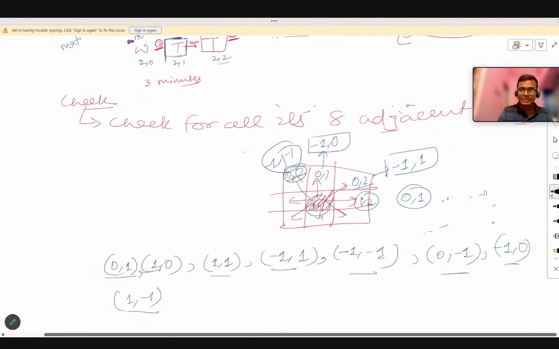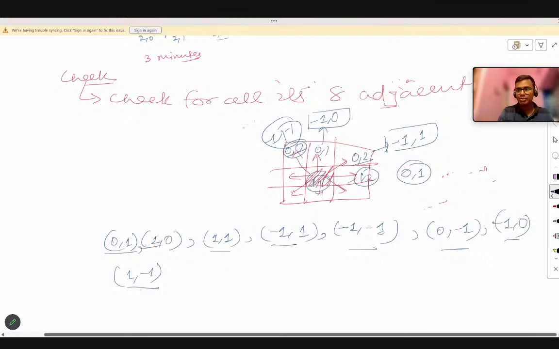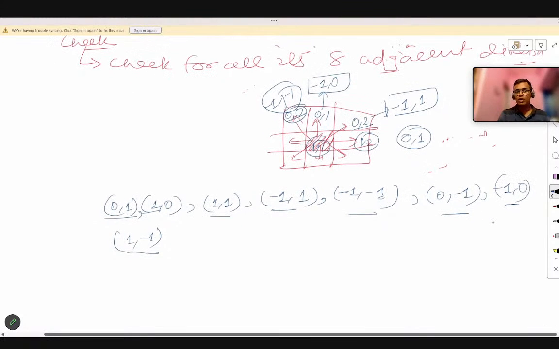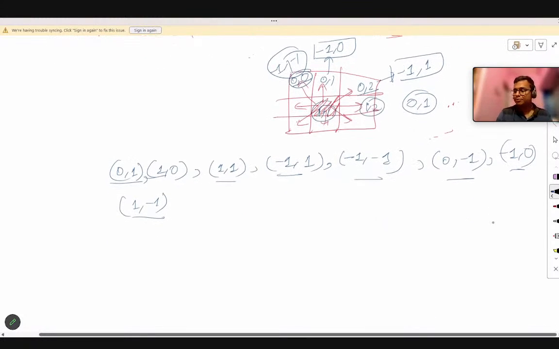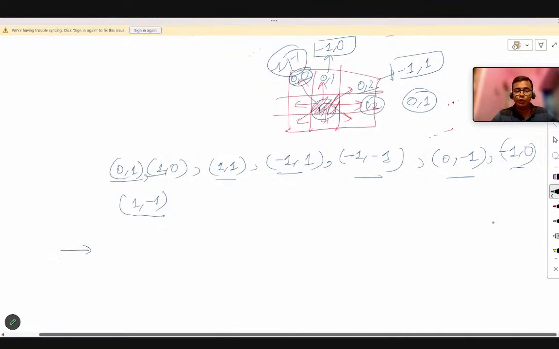I can see a few messages. If you have any doubt, you can message me in the chat box also, so I will understand what you are not understanding and explain that again. Now let's move to the next part. We now know how to reach all its directions by this operation.